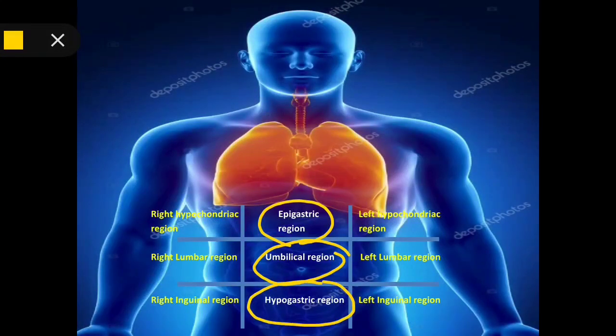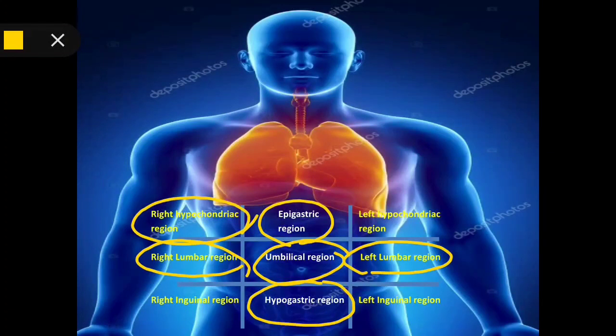Towards the right of the umbilical region there is the right lumbar region. Towards the left of the umbilical region there is the left lumbar region. Towards the right of the epigastric region there is the right hypochondriac region. Towards the left of the epigastric region there is the left hypochondriac region.